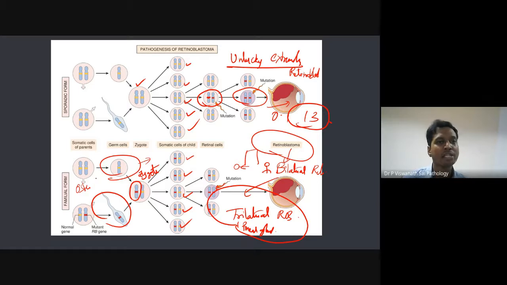Okay, so bilateral can happen. That is important to remember. This is the normal concept that we have. Previously, I told you about Li-Fraumeni syndrome. It is also an inherited disorder. It is also having multiple mutations.